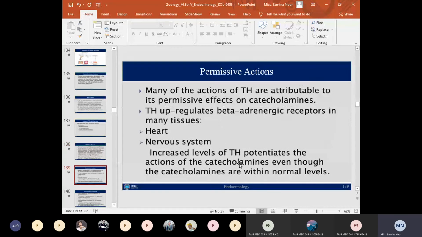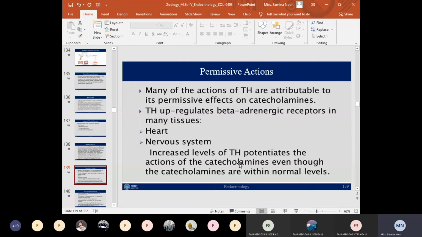So next are the permissive actions of the thyroid hormones. Many actions of the thyroid hormones are related to its permissive effects. One of them is its effect on some other hormones. Permissive actions of the thyroid hormones are actually its effects on some other chemical messenger or hormone. For example, thyroid hormone affects the catecholamines, including epinephrine and norepinephrine. Both epinephrine and norepinephrine are produced by the adrenal medulla.